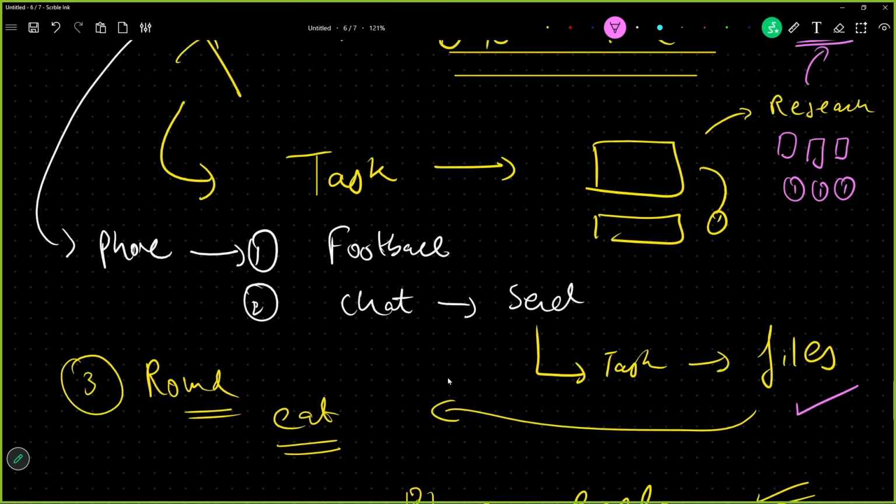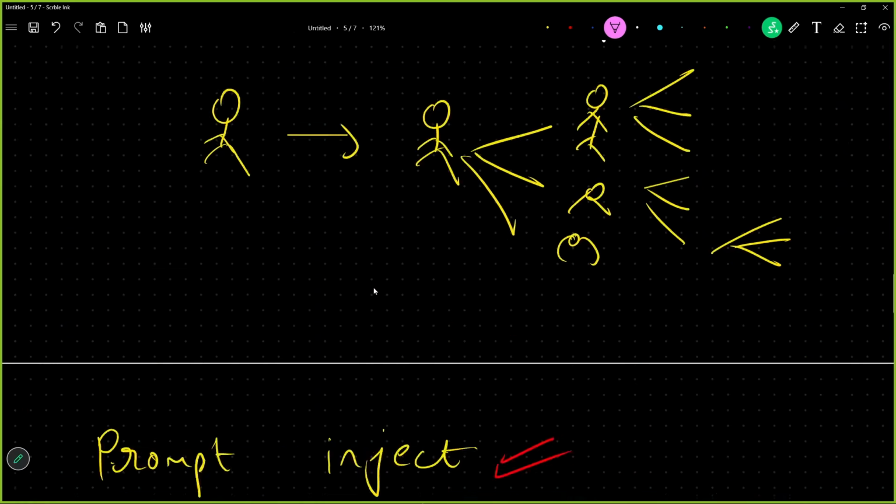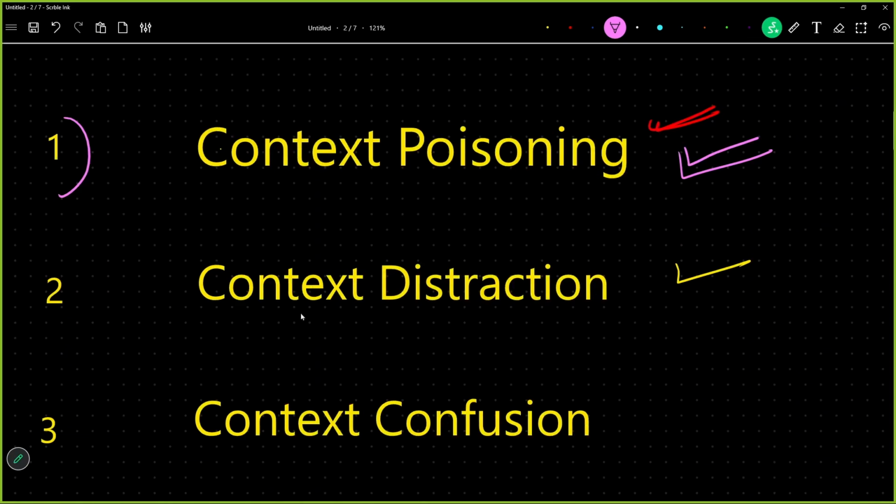And secondly, you were doing some research and you were finding something. This is what context distraction is. While doing some particular task, because your context window is getting so much unnecessary information, you are totally distracted from your task. And this is what context distraction is. As simple as that.